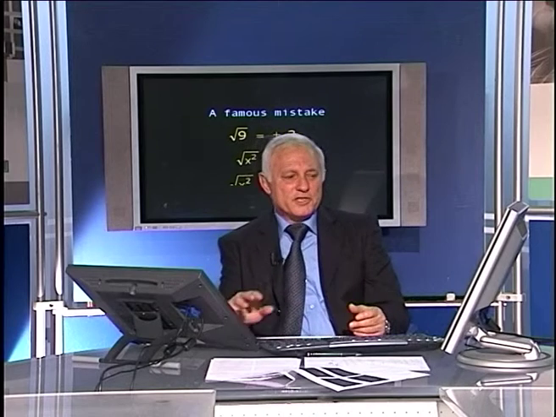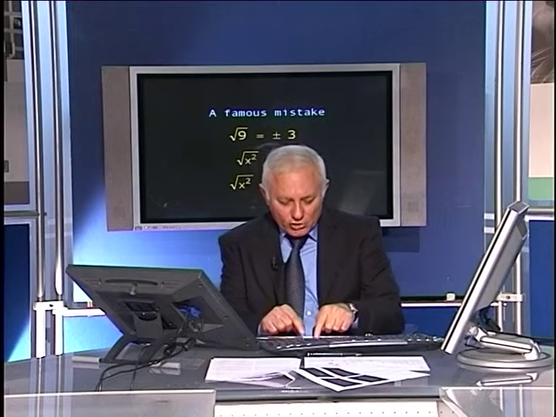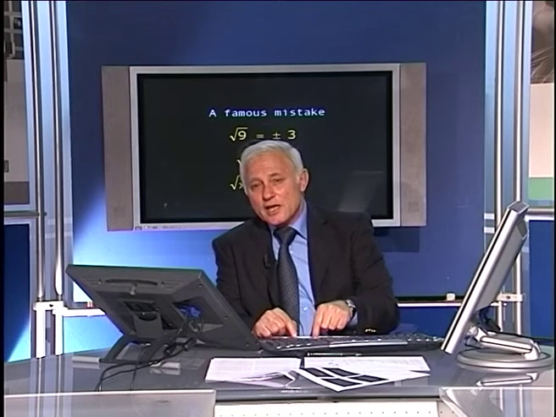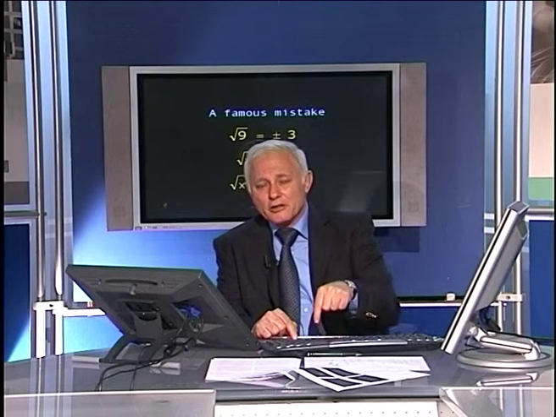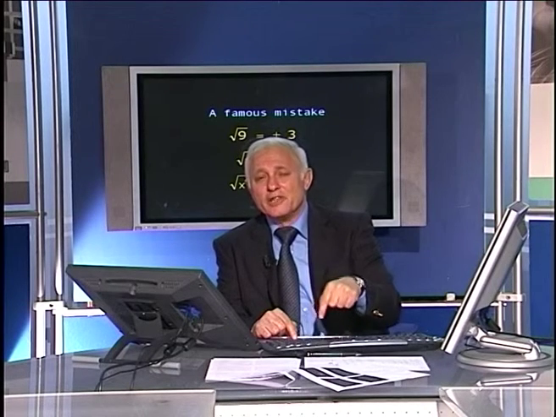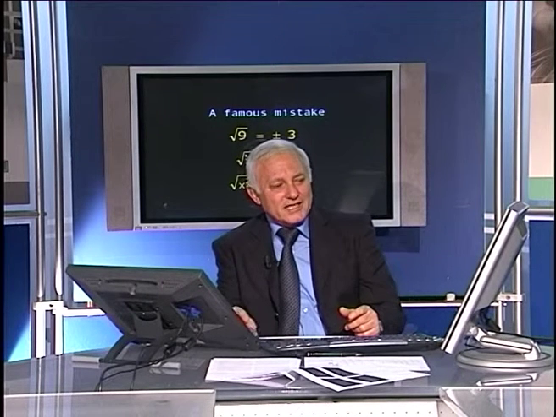Now, this is a famous mistake which students sometimes make, when they write square root of 9 is equal to plus or minus 3. The square root of 9 means the value of the square root function at x equal to 9. This is a function, as a matter of fact. It's on your calculator. So the square root means that you are pushing the square root button when you feed in, for example, the number 9. You get one number, which is 3. So the square root of 9 is equal to 3.